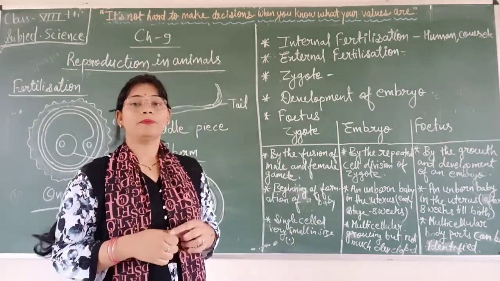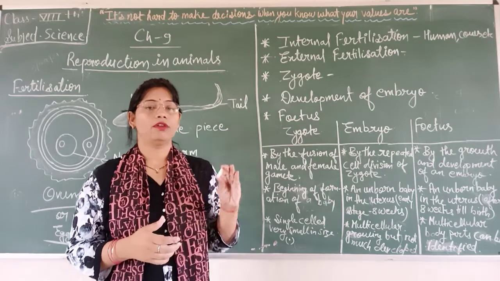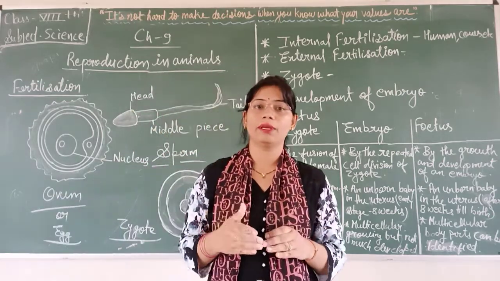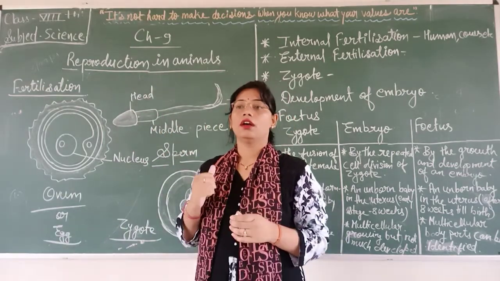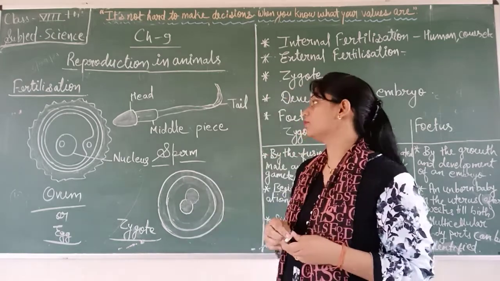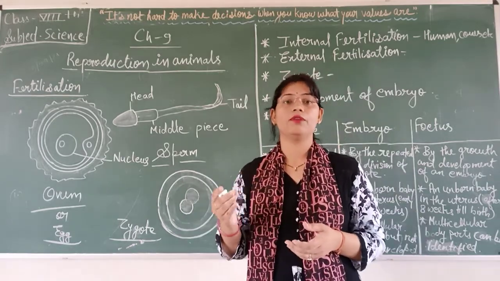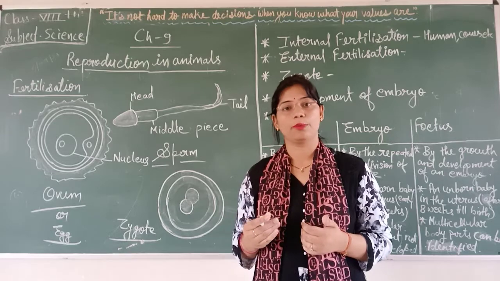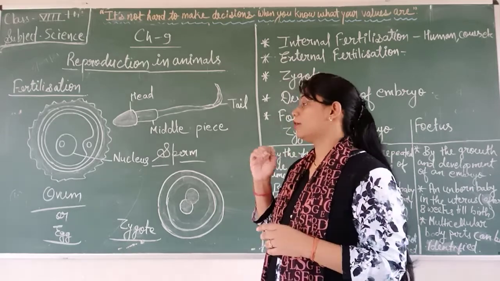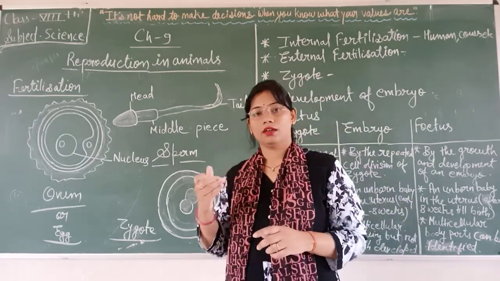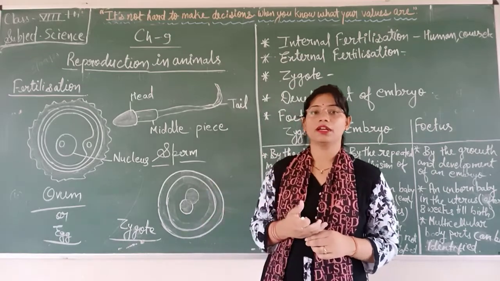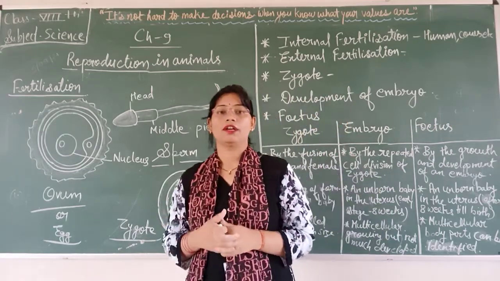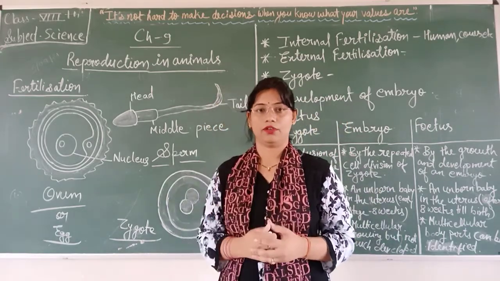If we are talking about reproductive organs, in female reproductive organs there are three parts, which are ovaries, uterus and oviduct. Oviduct is also known as fallopian tube. And in male reproductive organs, there are testis, sperm ducts and penis. These are the parts of male reproductive organs.